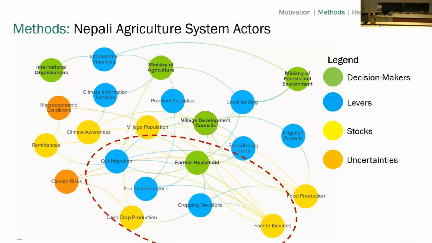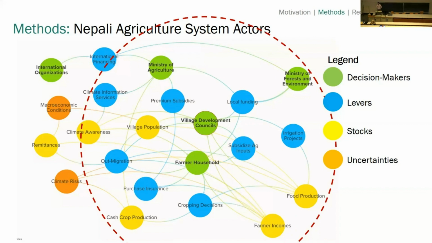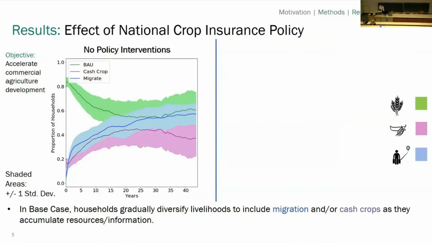In previous work, we developed an agent-based model really focusing on that farmer household decision-making scale. So things like livelihood choices, migration choices, purchasing insurance. And we assumed the rest of the world was exogenous. What we want to do now is embed some of those other decision makers into the model. So looking at how village development councils make decisions based on what they see. They might want to subsidize agricultural inputs, for instance. National ministries might want to commercialize the agricultural sector. So what kind of policies do they implement in reaction to what they see?